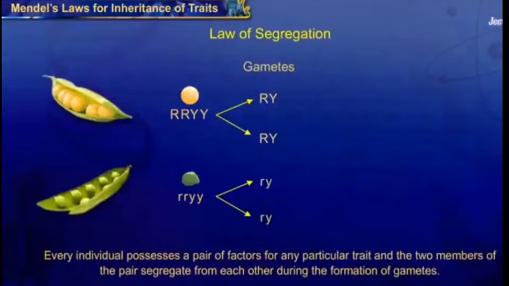The first law is the law of segregation. Every individual possesses a pair of factors for any particular trait or characteristic, and the two members of the pair segregate from each other during the formation of gametes. In this picture you can see he has taken the pea plant, and in that he has taken two characteristics, RR and YY. When they form the gametes, R and Y both get segregated. So that is the law of segregation. Equal quantity is segregated.